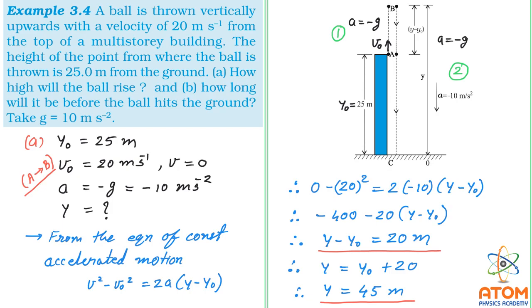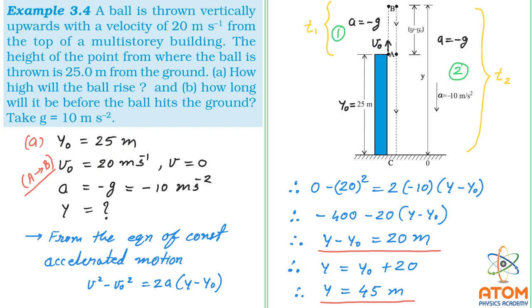The time taken from A to B is t1, and the time taken from B to C is t2. What they are asking is t1 plus t2, the total time of the motion.